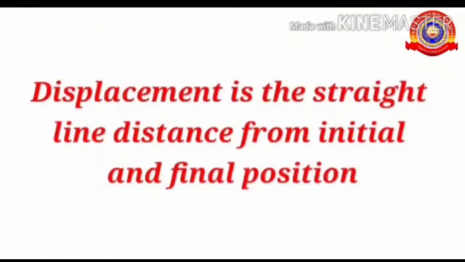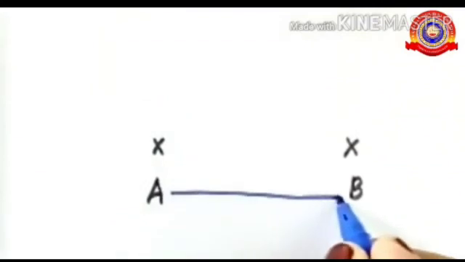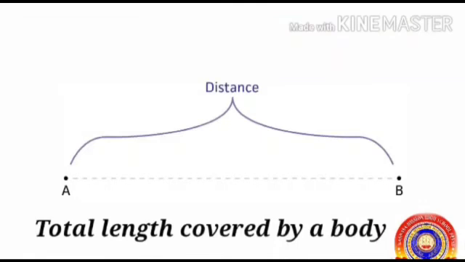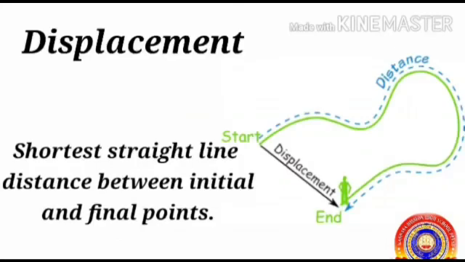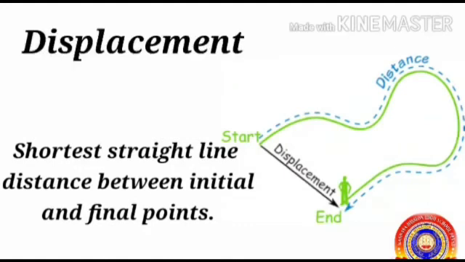That is, displacement is the straight line distance between initial and final position. Look at these 2 points A and B. A is the initial point and B is the final point. If we draw a straight line between A and B, then it is its displacement. So we can say distance is the total length covered by a body and displacement is the shortest straight line distance between initial and final points.